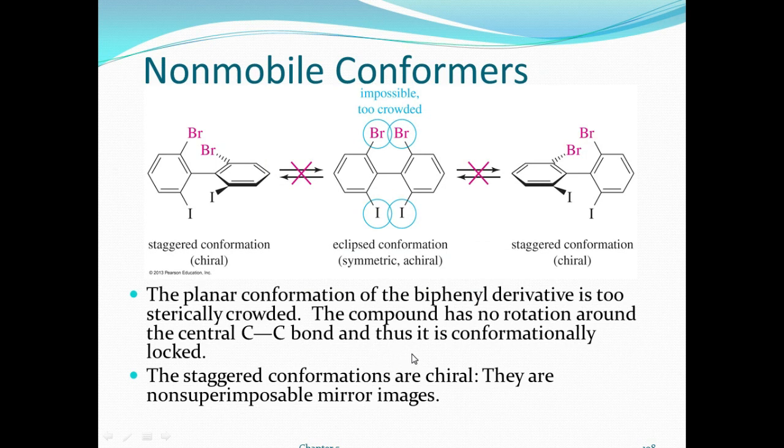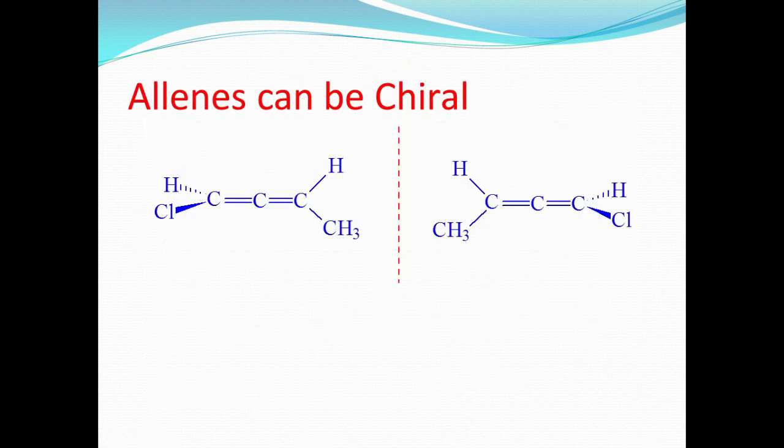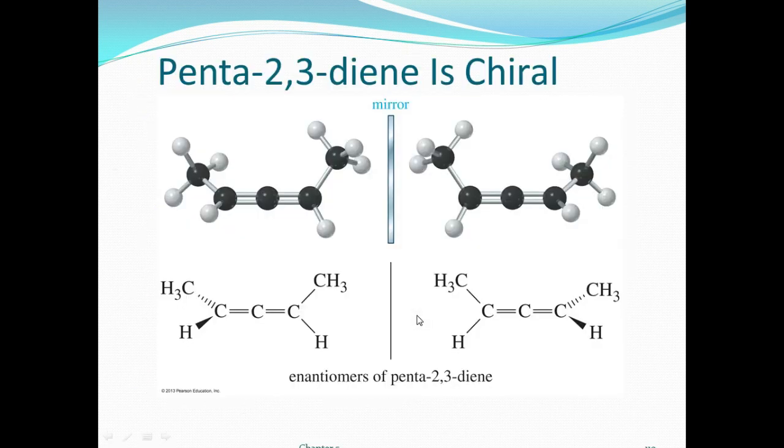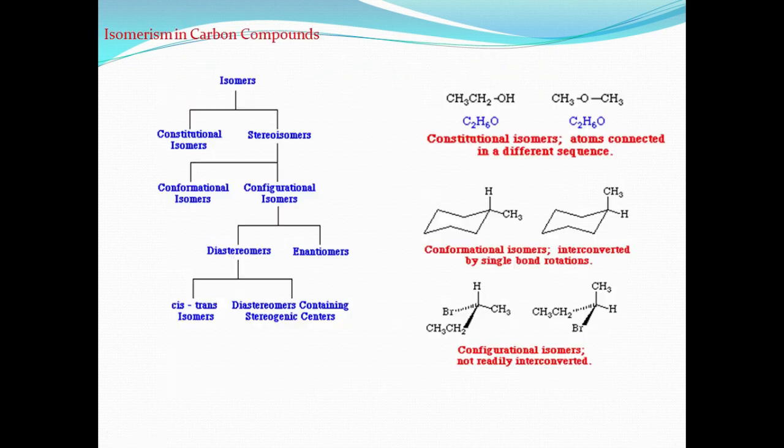The staggered conformations are chiral, non-superimposable mirror images. So this molecule gives optical activity. Similarly, an allene can be chiral. This molecule, penta-2,3-diene, has optical activity. So even with no chiral carbon, the molecule can give optical isomerism.